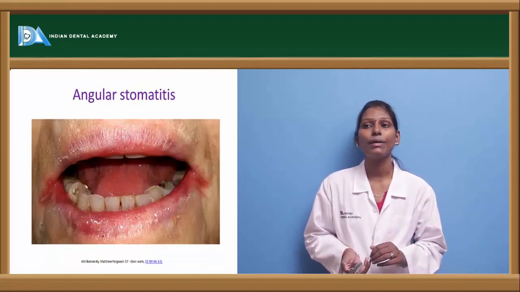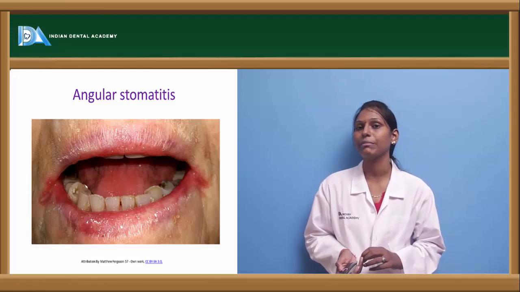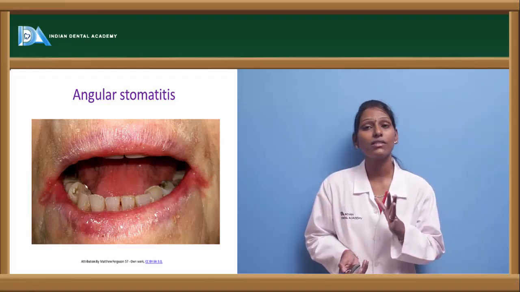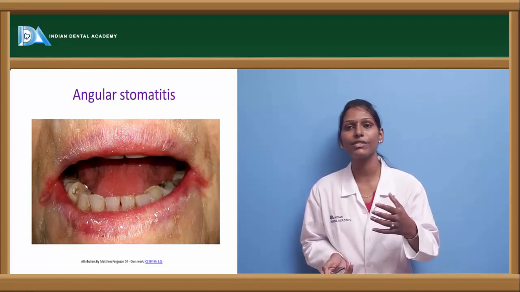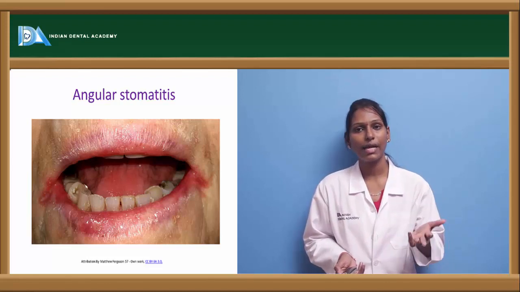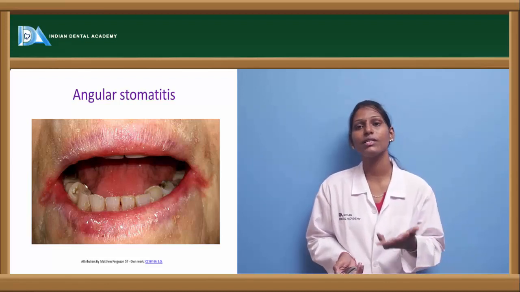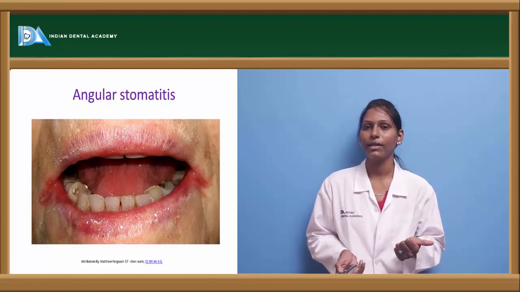And this is angular stomatitis. Angular stomatitis is a condition usually present at the corners of the lip. It is not a separate disease entity itself. It can be manifested because of various underlying causes such as vitamin deficiencies like riboflavin deficiency, vitamin C deficiency, iron deficiency. In case of candidiasis also we can see angular stomatitis.